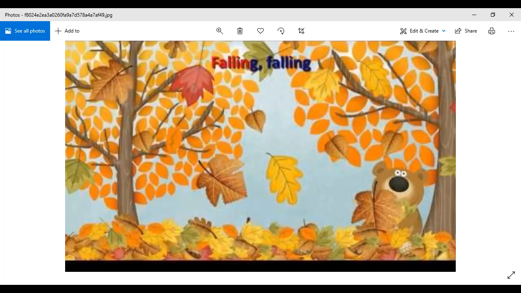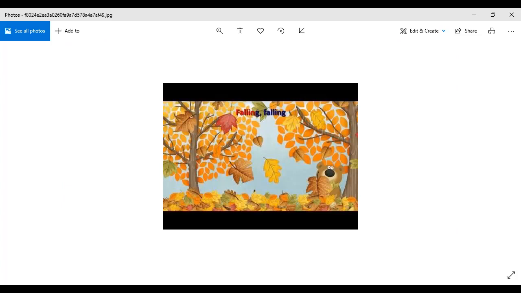So this picture depicts the autumn season. As I told you, it's a very dry season. The leaves fall from the trees, and we do not have any greenery around. Similarly, we do not have any flowers, and it's a total dry season.